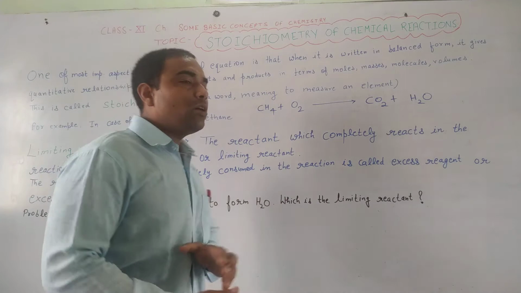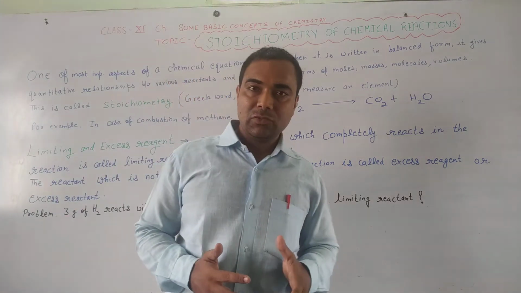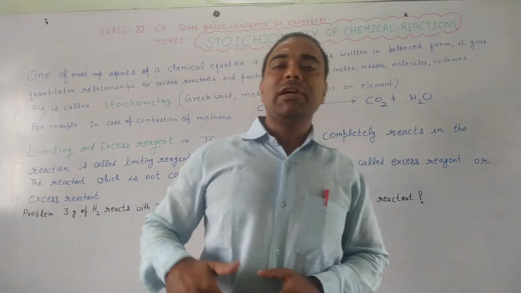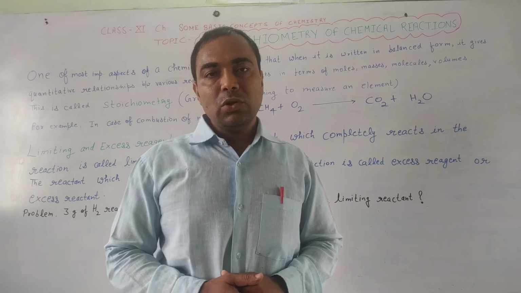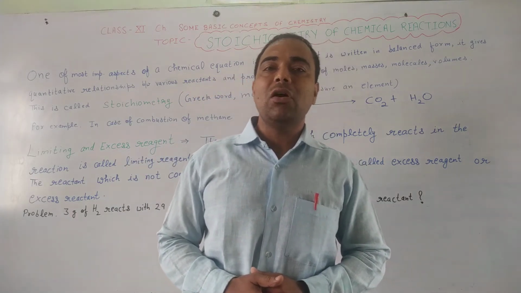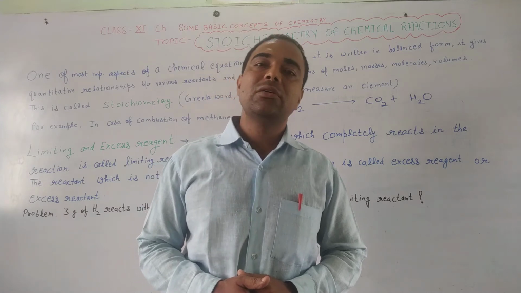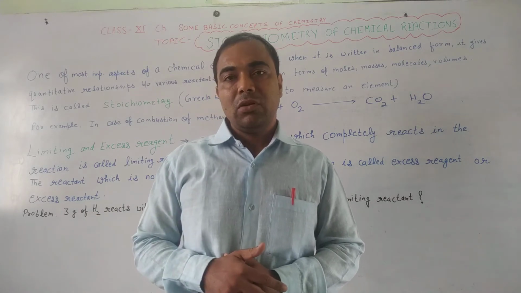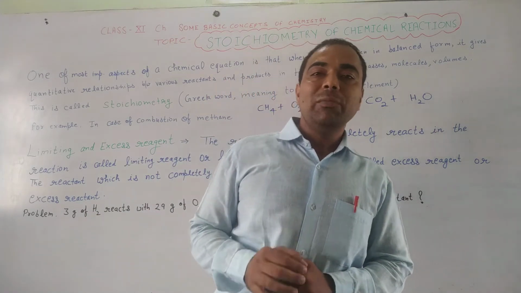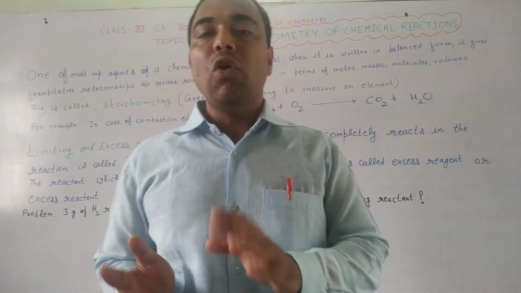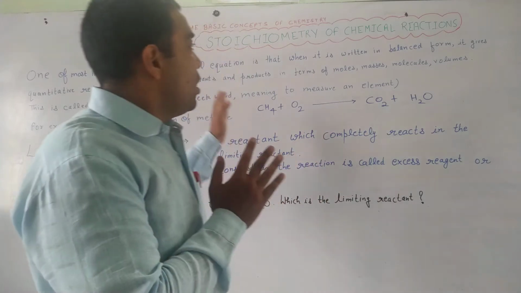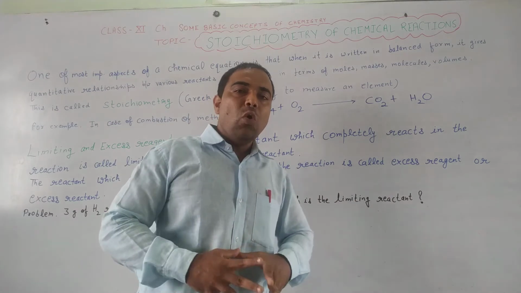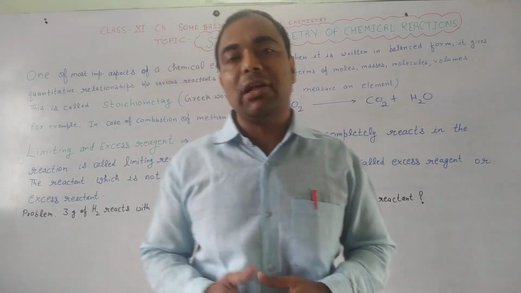So, when we are talking about any chemical equation, we know reactants react with each other, combine with each other, and get converted into products. So, whenever such a chemical reaction is happening in which reactants are converted into a new substance, then we know there will be a change in mass, volumes, molecules and moles. So all these are the quantitative aspects of a chemical reaction.